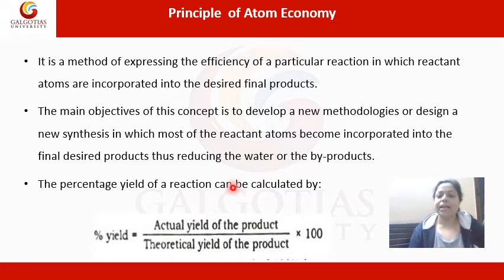Now, as I said, atom economy and percentage yield are often confused with each other, but they are two very different things. The percentage yield of a reaction is the actual yield of the product divided by the theoretical yield of the product, multiplied by 100. But atom economy is something very different.